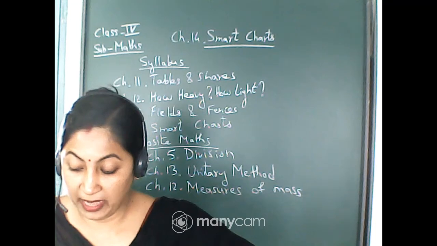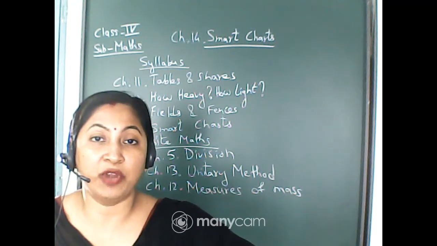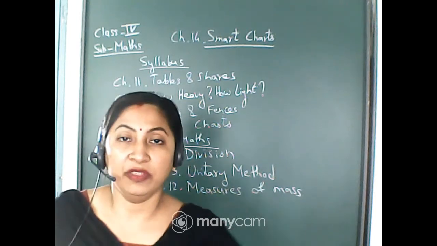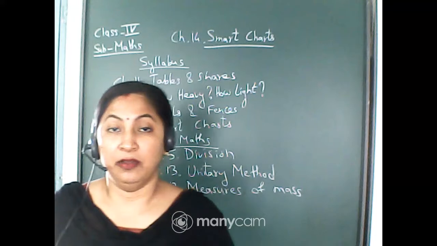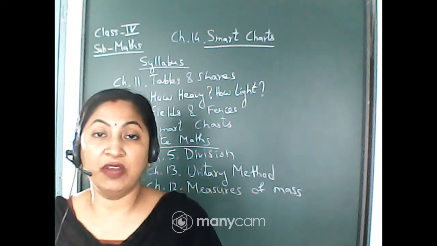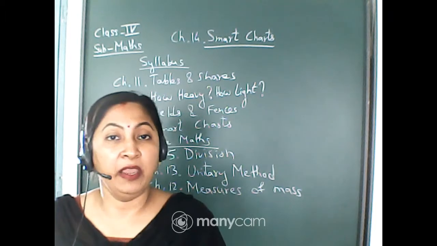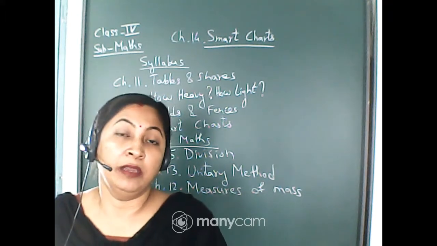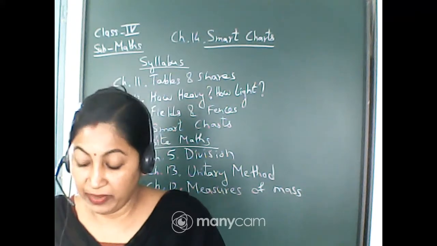Here it is told that you have to measure the length of the stripe with the help of the ruler or the scale. You will measure it and then write down the one which is the biggest and the one which is the smallest. The head which has the smallest stripe will be the smallest head, and the one which has the biggest stripe will have the biggest head.